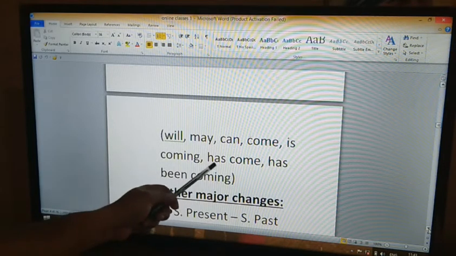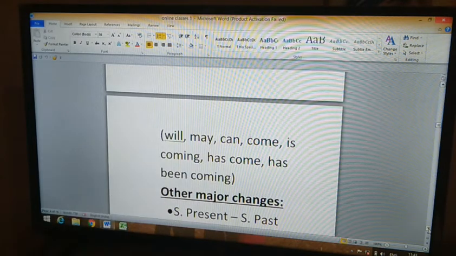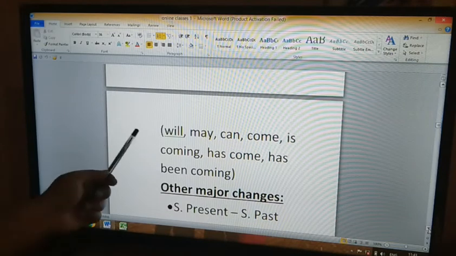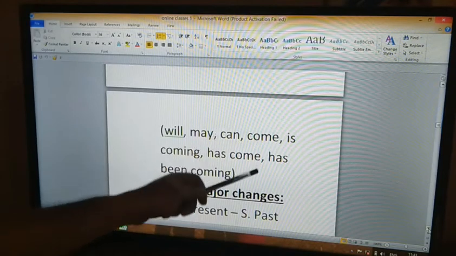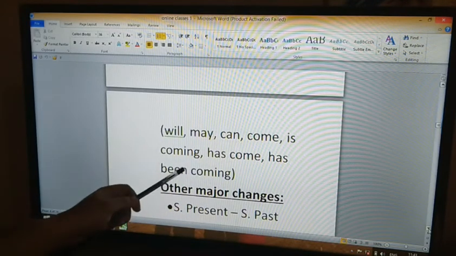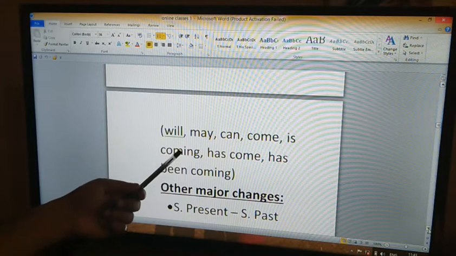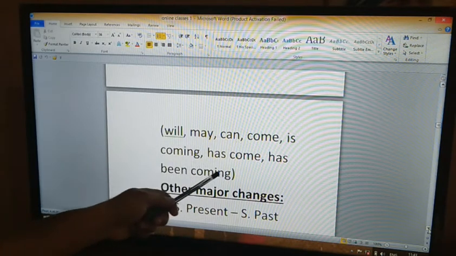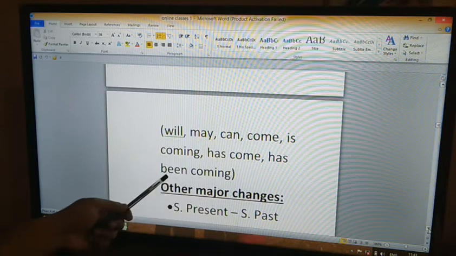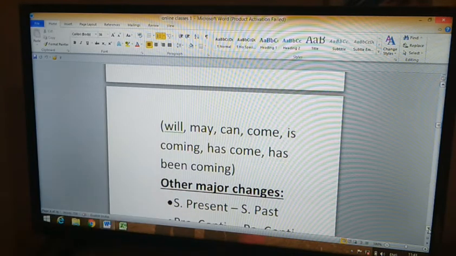Has come becomes had come. Has been coming becomes had been coming. So will becomes would, may becomes might, can, could, come, came, is coming becomes was coming, has come becomes had come, has been coming becomes had been coming.